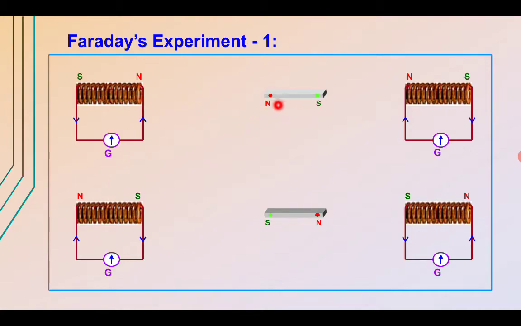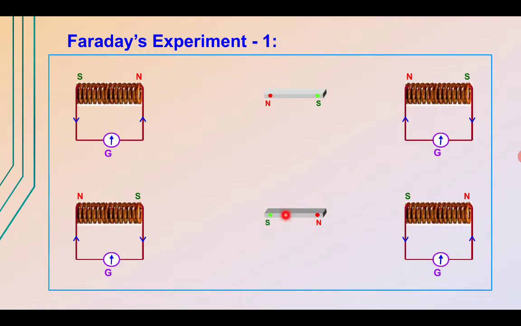When this magnet approaches, it shows some deflection, and we conclude that the movement of the field generates current. Similarly, if the south pole approaches, current is produced, but the deflection is opposite to the previous one.